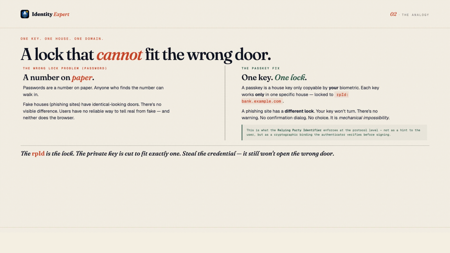That is not a UI warning, that is not a user choice. It is a mechanical impossibility built into the system. That is what the RPID, the relying party identifier, does in WebAuthn. The credential is bound to your exact domain. No attacker-controlled domain gets access, regardless of how convincing their fake page looks.